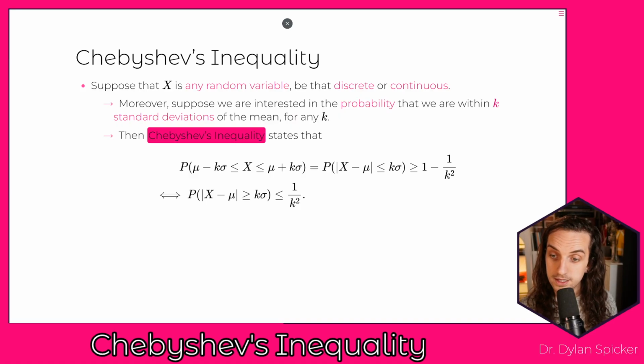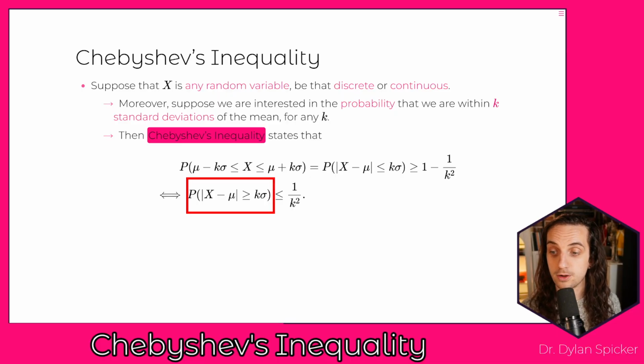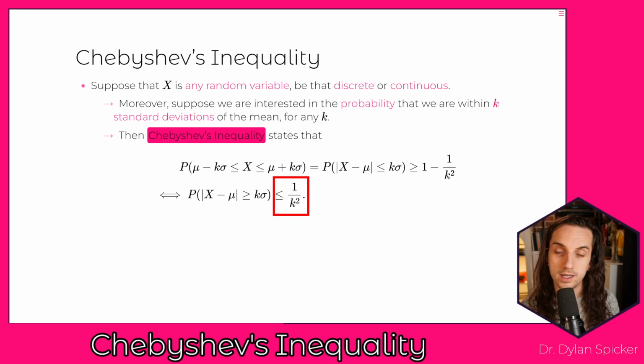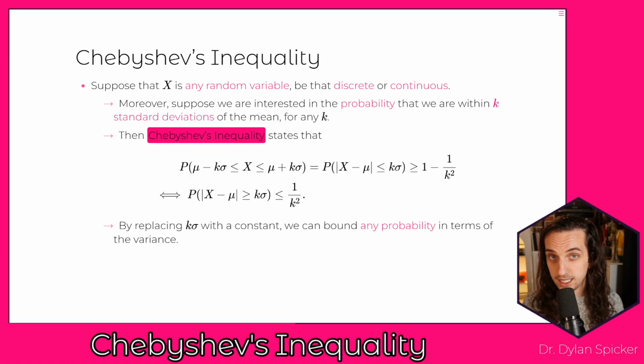Okay? Now, the equivalent way that we can state this is, instead of saying what's the probability we're within k standard deviations, we could say, what's the probability that we're greater than k standard deviations away from the mean? And this has to be less than or equal to 1 divided by k squared. And so it's the exact same bound both ways, just useful in one case or the other, depending on whether you want an upper bound or a lower bound. Okay? So what we can also do here is replace k sigma with some constant.